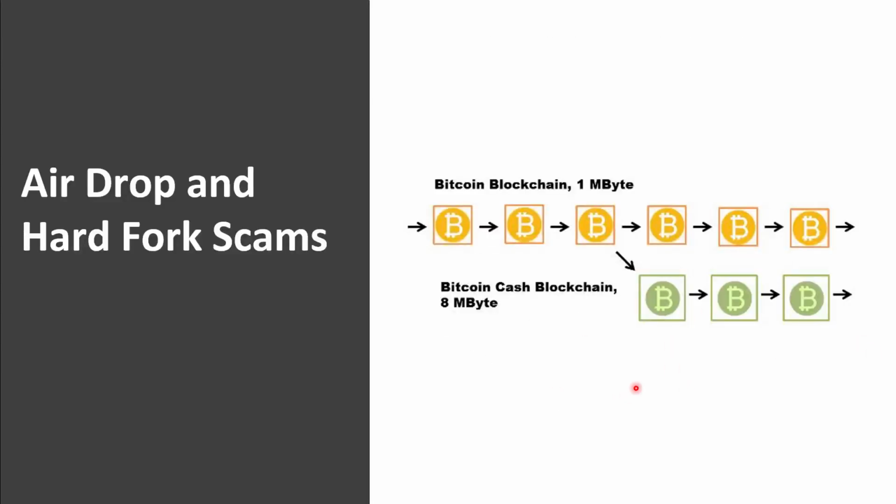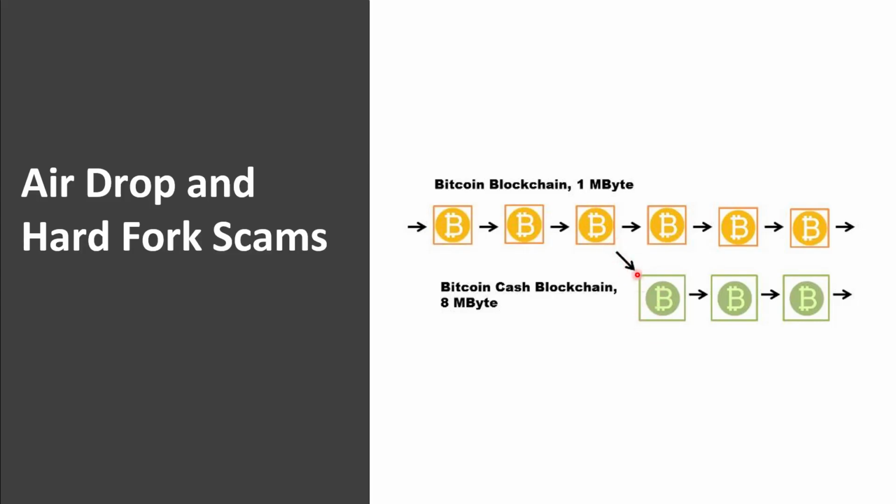Here's an example of a blockchain hard fork. We can see here the Bitcoin blockchain and the Bitcoin Cash blockchain. At one time there was the original fork, and the software was taken, and the new blockchain begins where the previous blockchain left off.